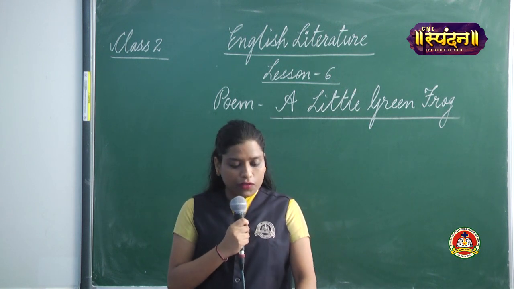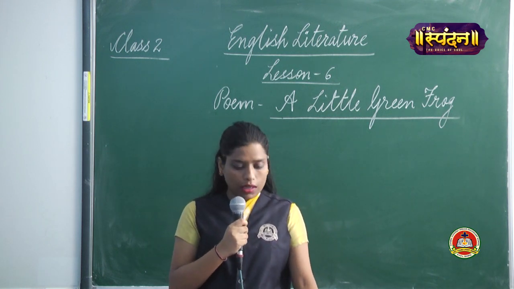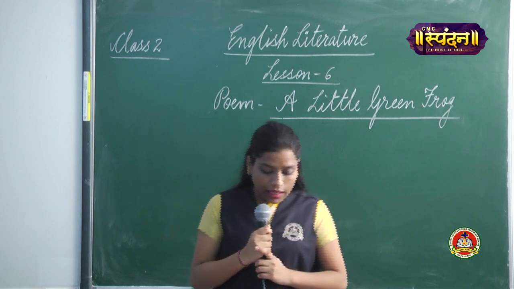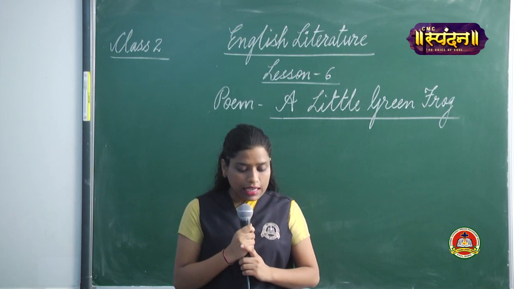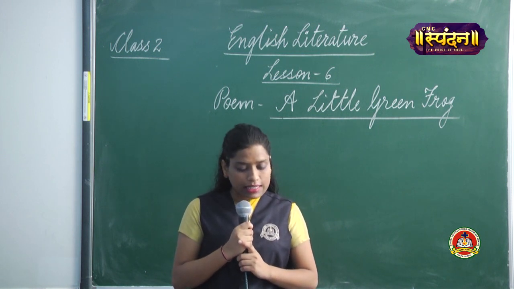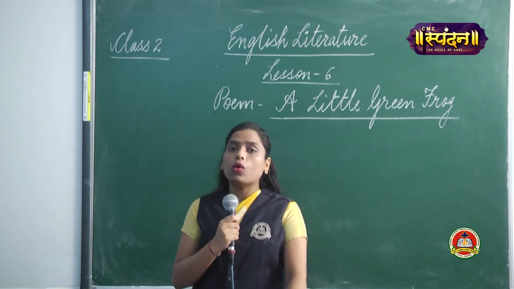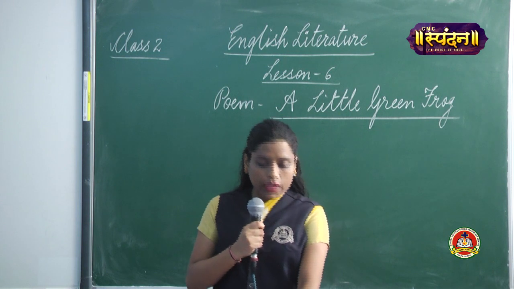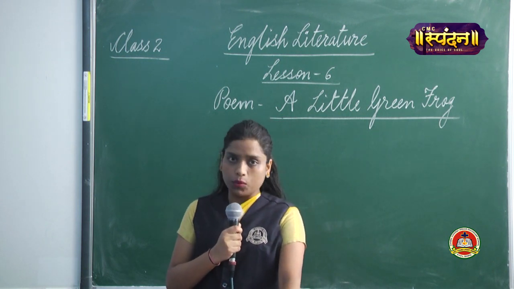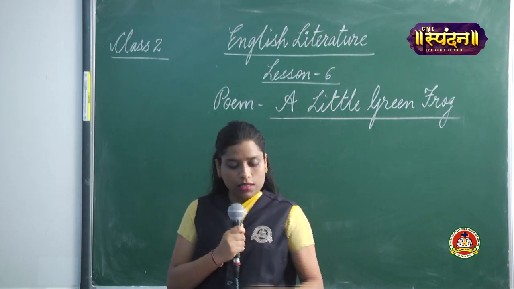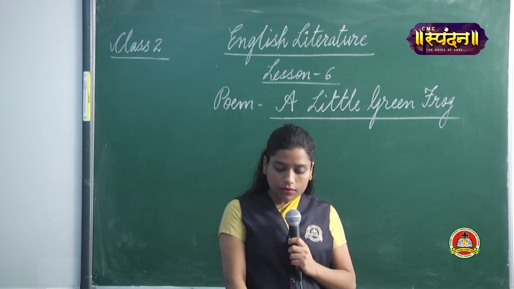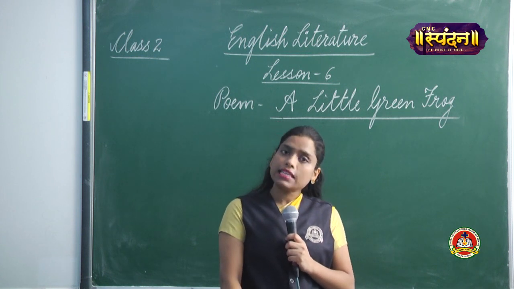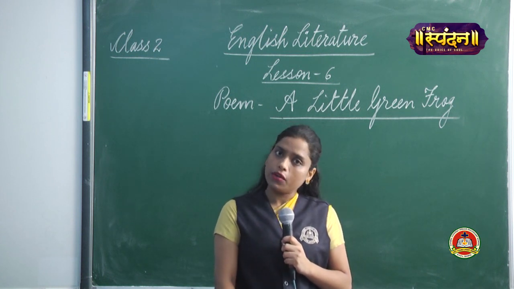A little green frog lives in a pool. It sings and plays in the water cool. The little green frog sings a messy song. It sings and it sings the whole day long. Let's read it again. A little green frog lives in a pool. It sings and plays in the water cool. The little green frog sings a messy song. It sings and it sings the whole day long.